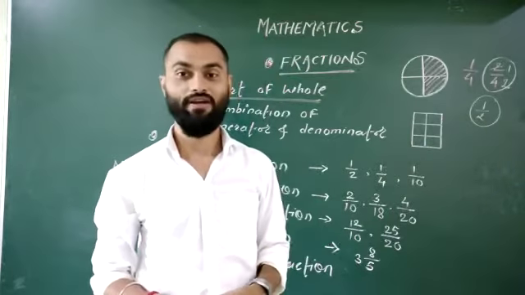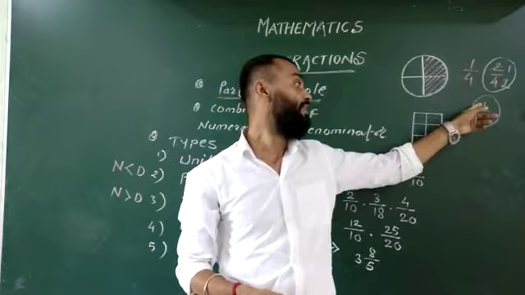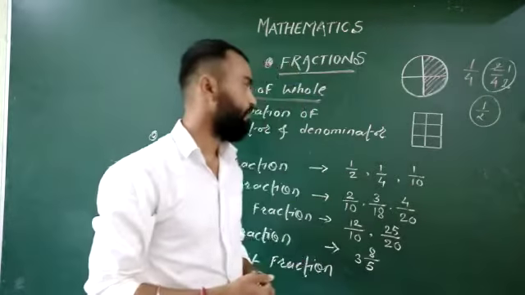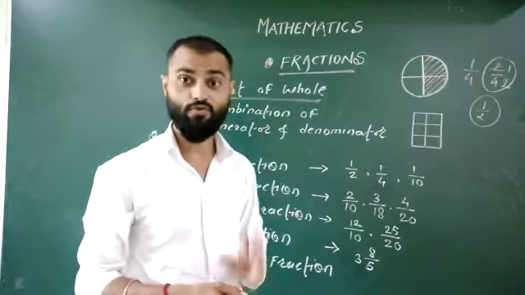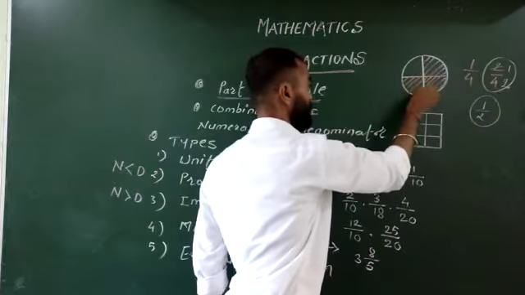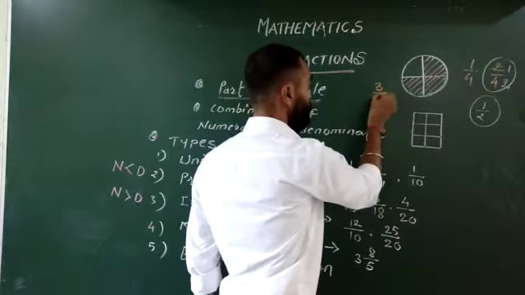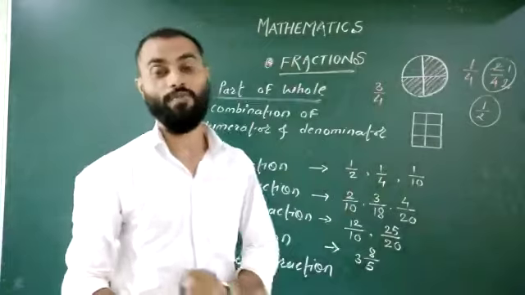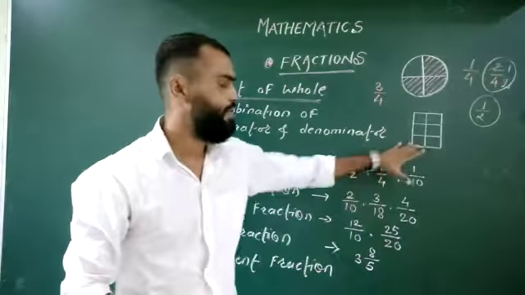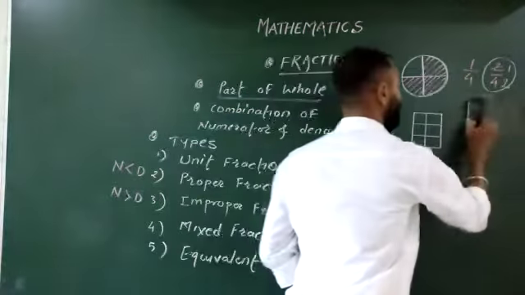But in case of mathematics, we can say I gave you 1/2 part of my circle, right? So same, if I gave you 3 parts, then obviously I gave you 3/4 part of my circle, right? This is fraction.